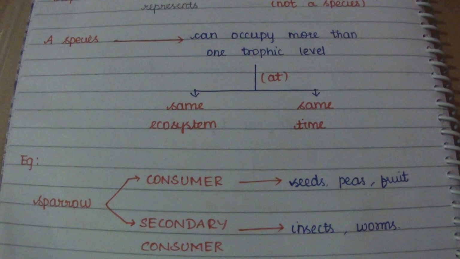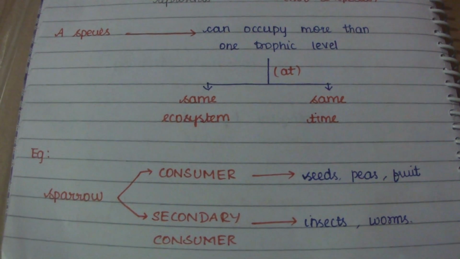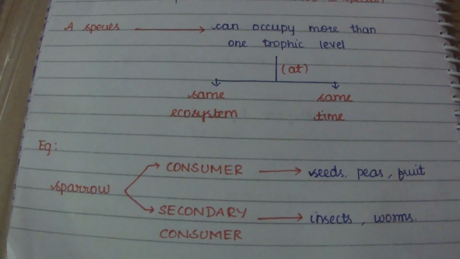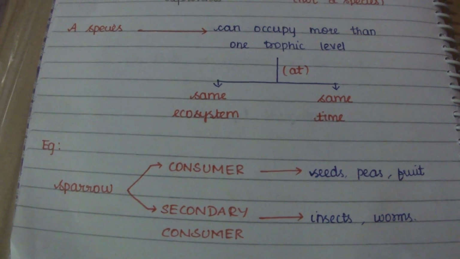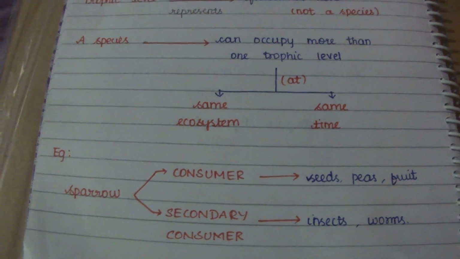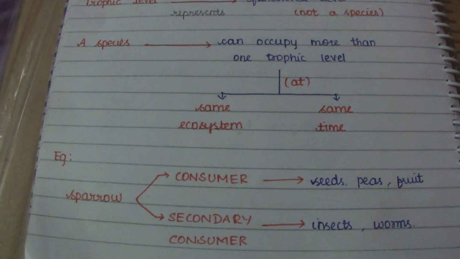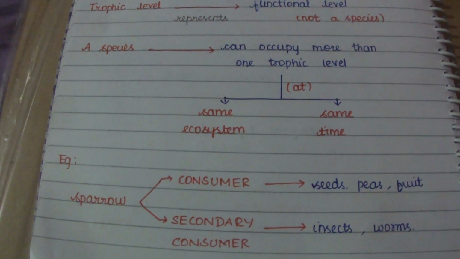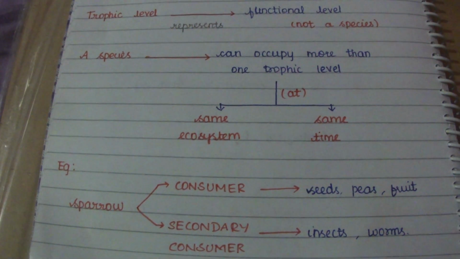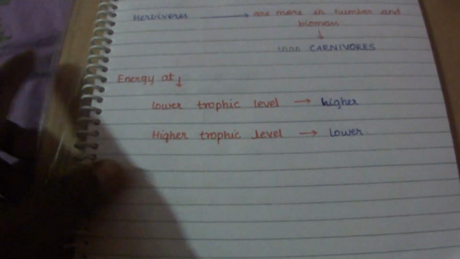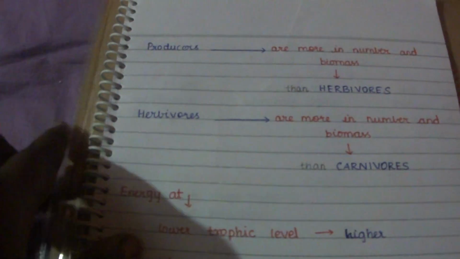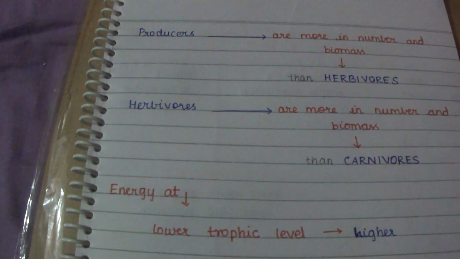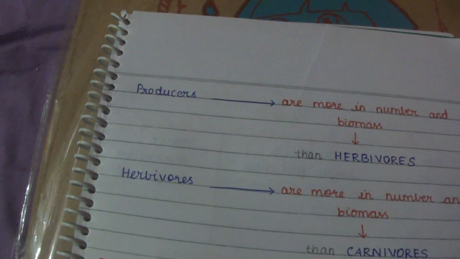It acts as a primary consumer when it eats seeds, fruits and peas, but when it eats insects and worms, it becomes a secondary consumer. Human beings also function at many different trophic levels in a food chain, because a particular species can occupy two or more places at the same time in an ecosystem.